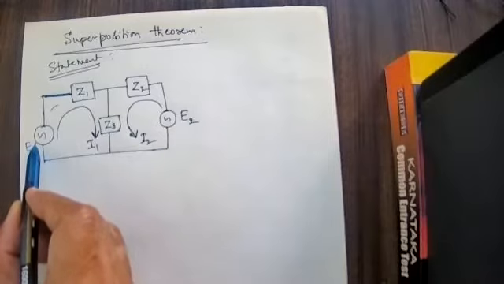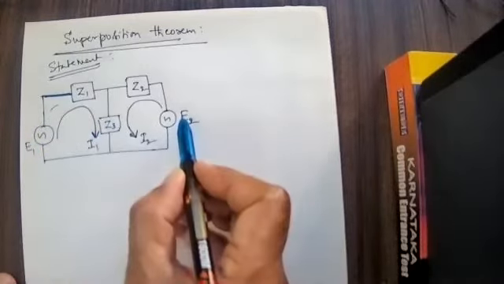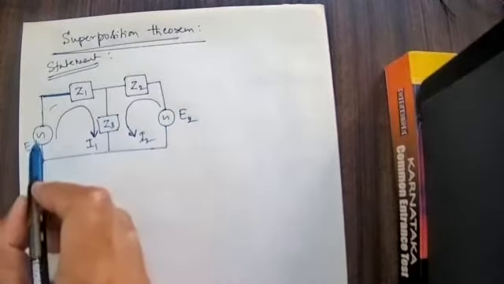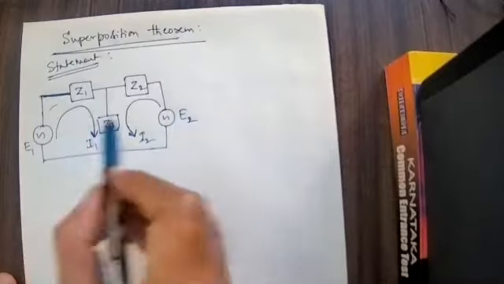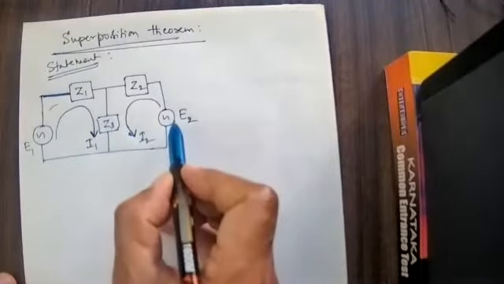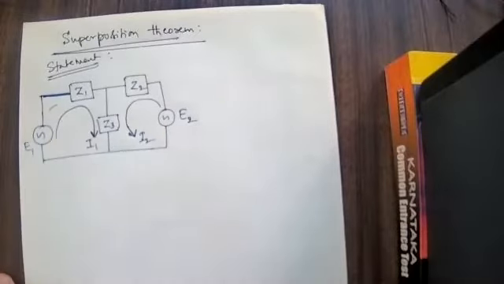First I will take up this one and write it, then I will take up the other. So with two EMFs, first I will take both, then only one EMF, removing the other, next the other EMF, removing this one, then I will start the procedure. Have you understood this concept?